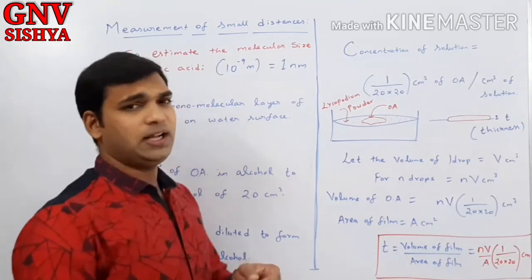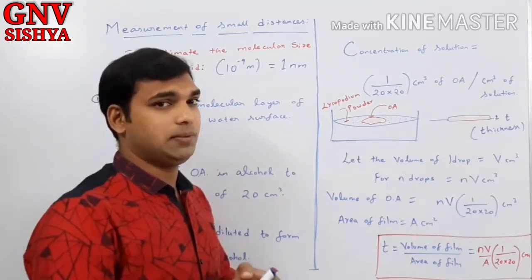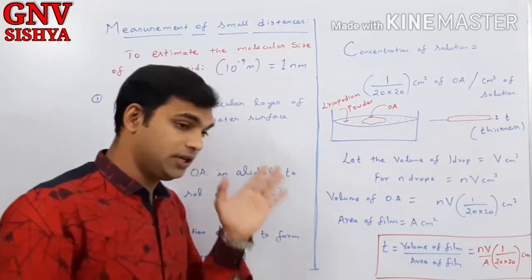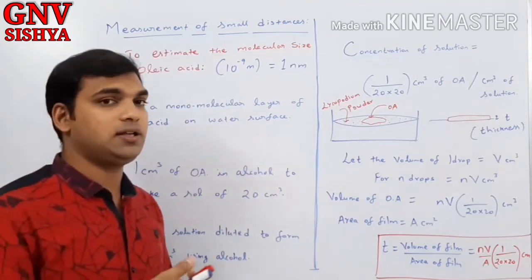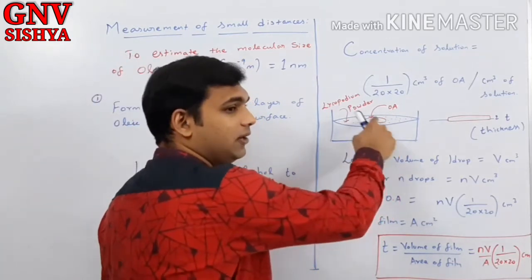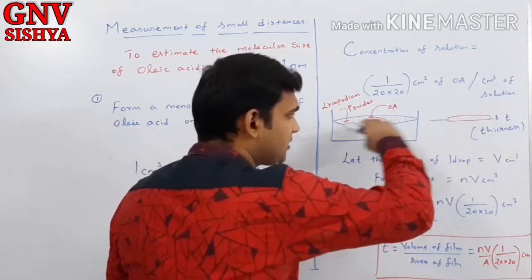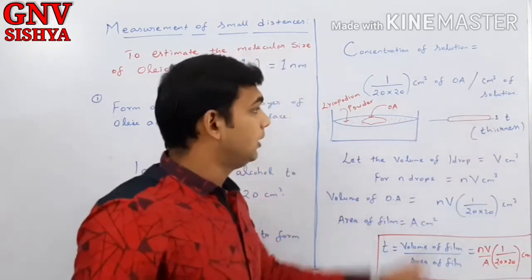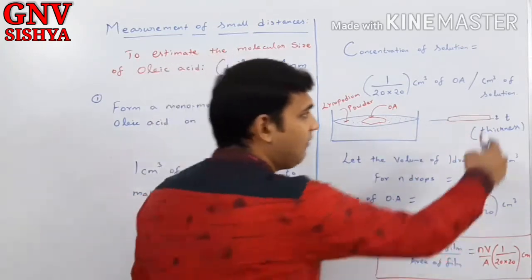We consider paper to be two-dimensional, but it also has a third dimension, thickness, correct? We saw that using a vernier caliper, you can calculate the thickness of paper. Like that, this circular film also has a thickness. I have represented the side view of this. Imagine that this is water and this is the oleic acid layer. That will have a thickness, no?